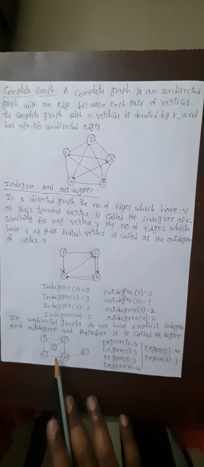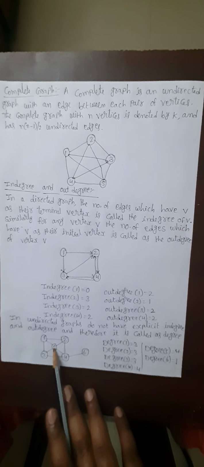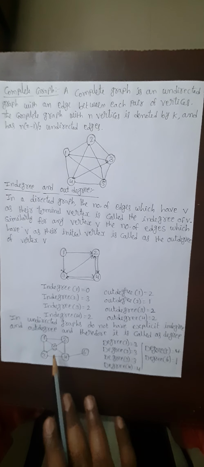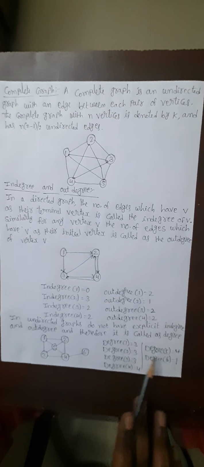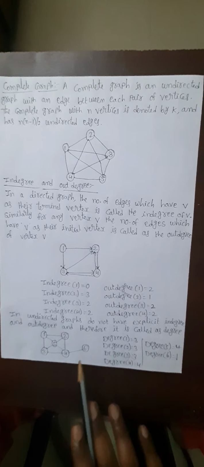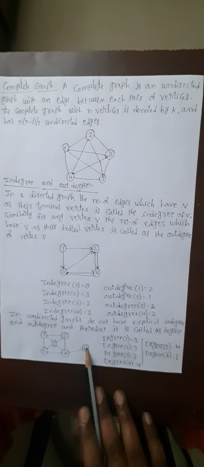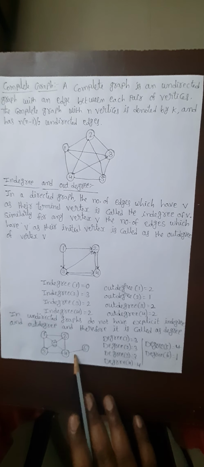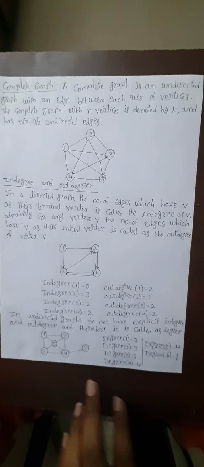And the degree of 5 is 5 to 2, 5 to 4, 5 to 3 as well as 5 to 1, so the number is 4. And the degree of 6 has only one connection, so we can say 1. This is the in degree and the out degree.